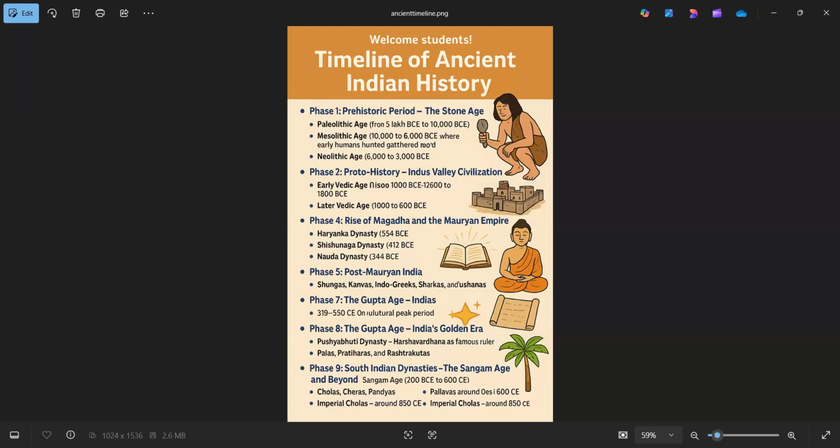The Chalcolithic age, 1800 BCE to 1500 BCE, where copper tools were used. This is called proto-history because the script exists, but it is not deciphered.